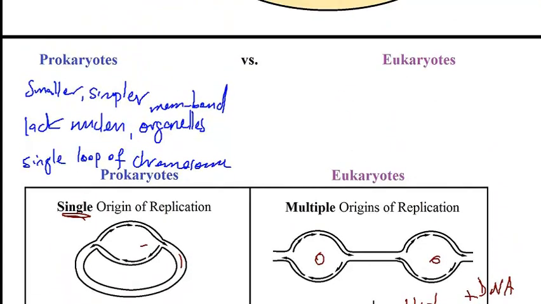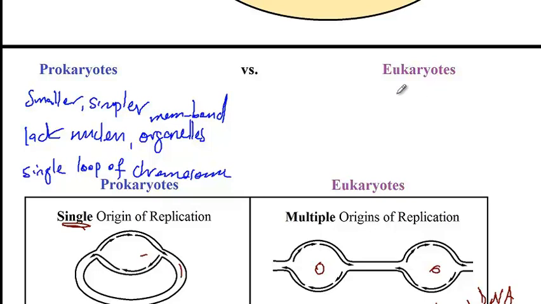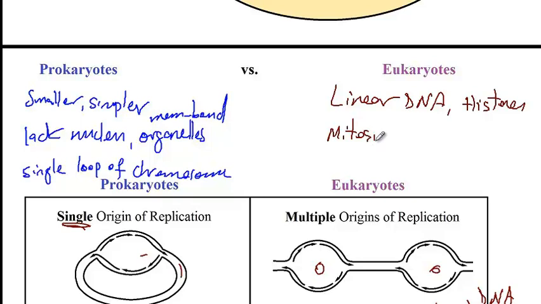So going back to the top, eukaryotic cells, of course, are larger and more complex than prokaryotic cells. They do have a nucleus, they do have membrane-bound organelles. Their DNA is linear, so linear DNA that contains histones. And then eukaryotic cells divide by mitosis or by meiosis, versus prokaryotic cells that divide by binary fission.